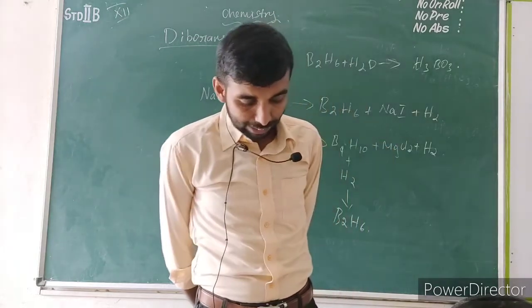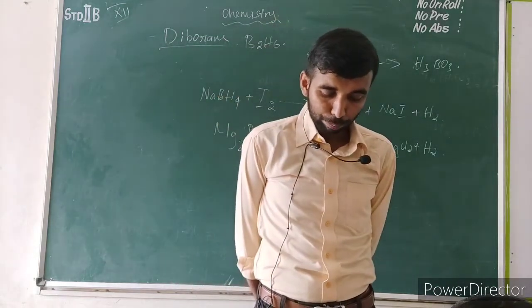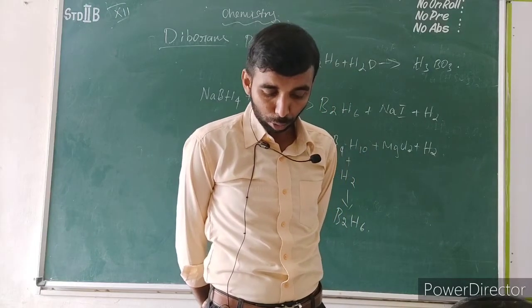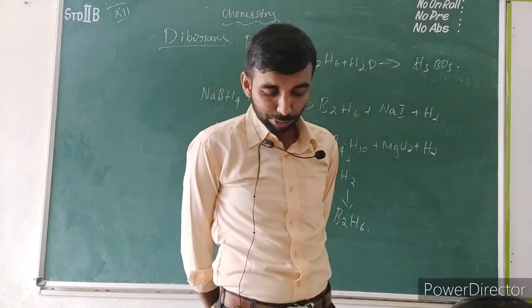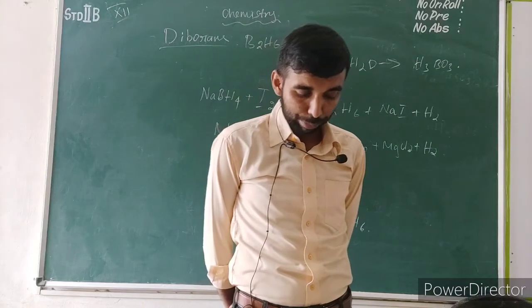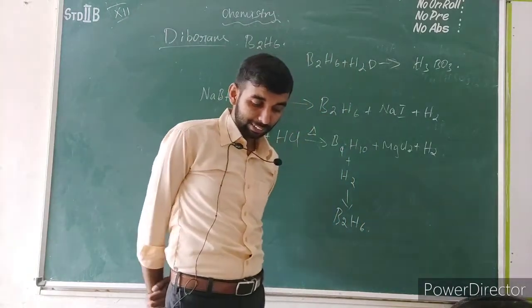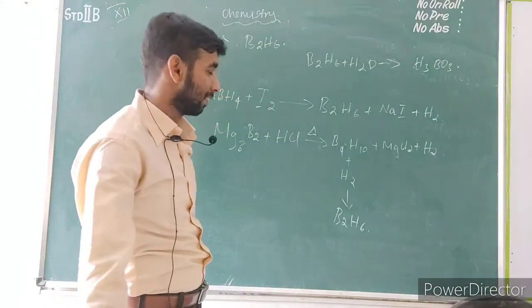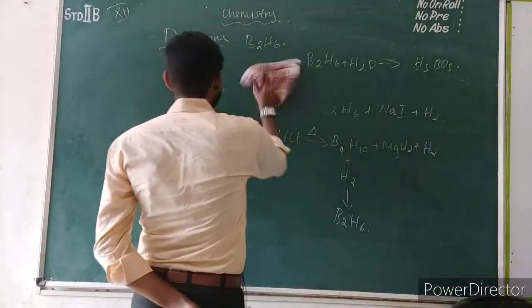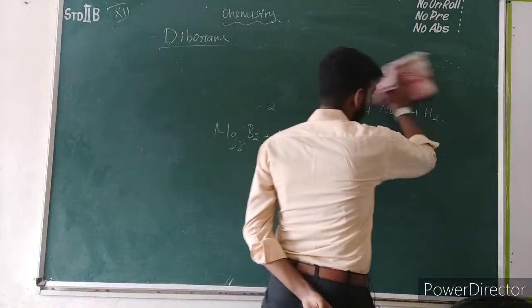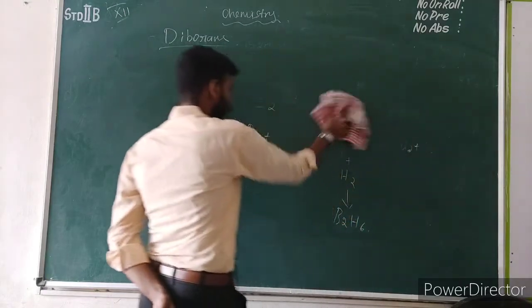Let's see the action of air. At room temperature, pure diborane does not react with air or oxygen, but in impure form it gives boric oxide, B2O3, along with a large amount of heat. The reaction between diborane and oxygen will not occur at room temperature.